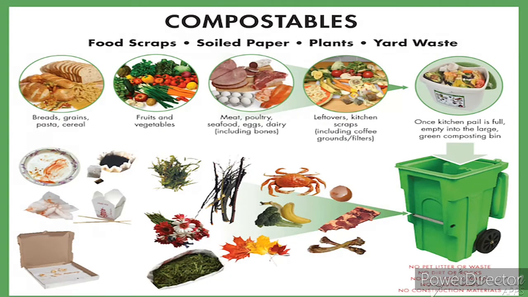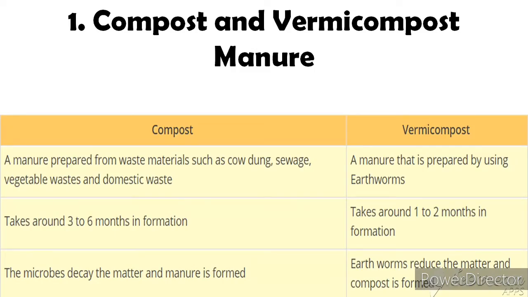Here is a chart to show that. There is also a type called vermicompost. Compost prepared by using earthworms to hasten the process of decomposition of plants and animals' refuse is called vermicompost. Here is some difference between compost and vermicompost.